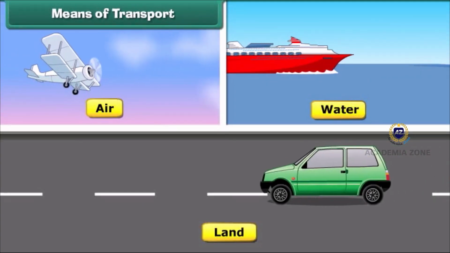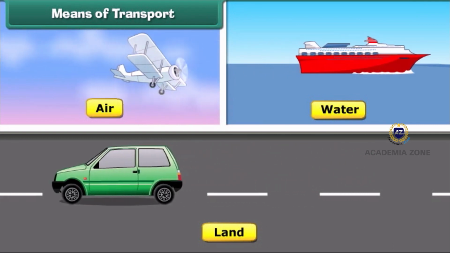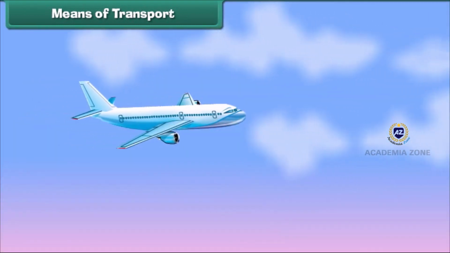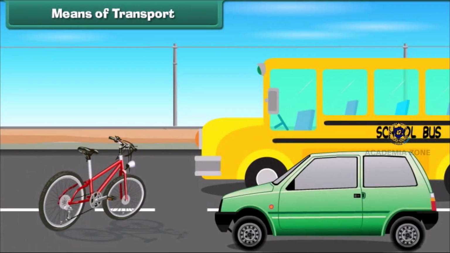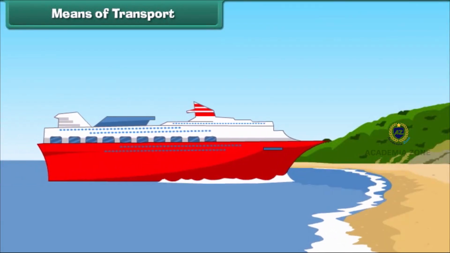Do you know that transport is carried out through various modes such as land, water and air? The vehicles used in these modes are not same. They are different from one another. For example, airplanes fly in air. Buses, cars, bicycles and trains move on land and ships move in water.